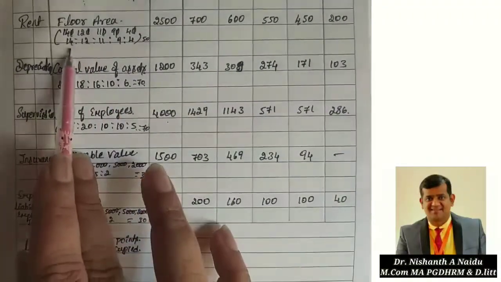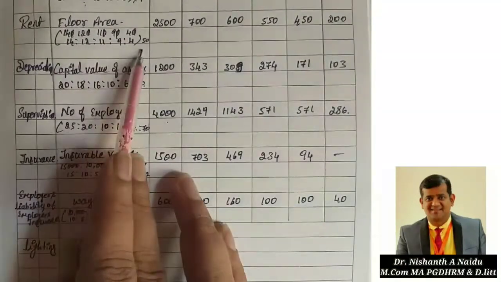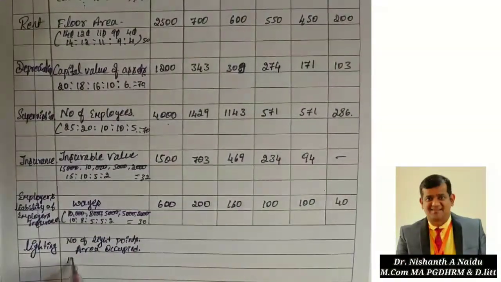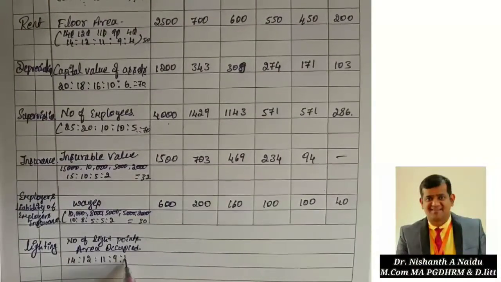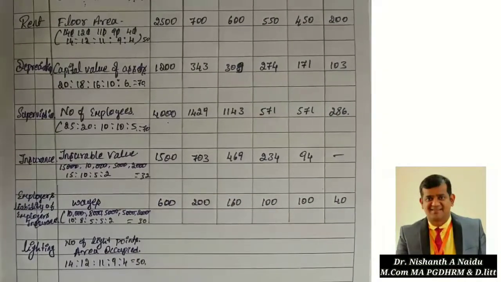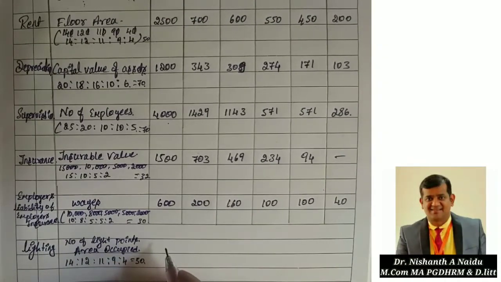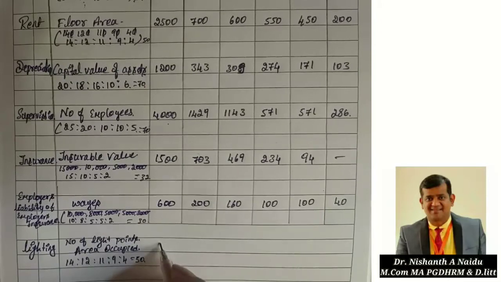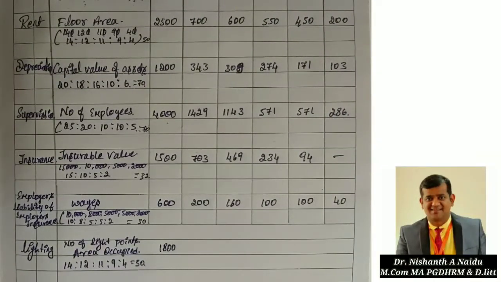It is here. That is 14 is to 12 is to 11 is to 9 is to 4. So I am taking that directly. 14 is to 12 is to 11 is to 9 is to 4, that equals 50. Okay, so this makes it easy if you know these adjustments. So the expenditure on that is 1800, he has given. So I am writing 1800. Now take 1800 into 14 divided by 50.